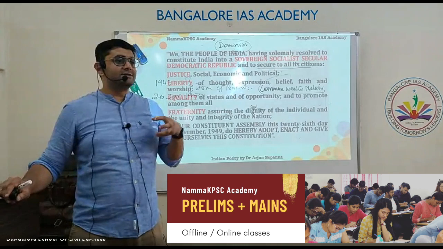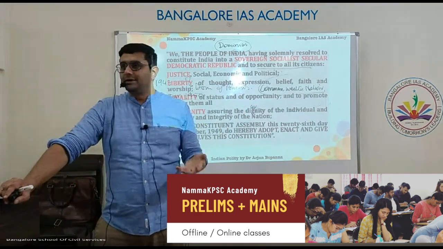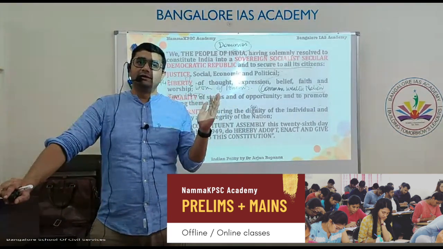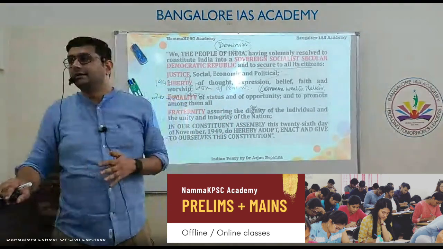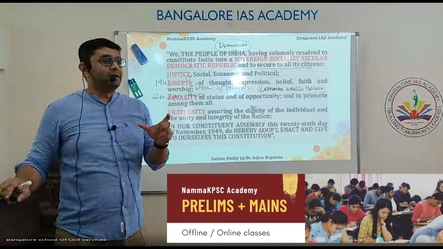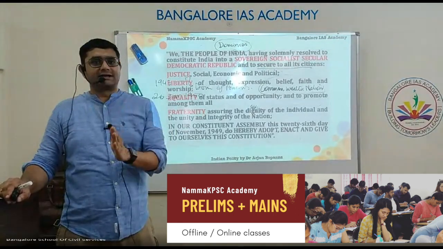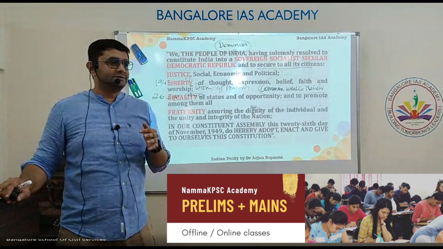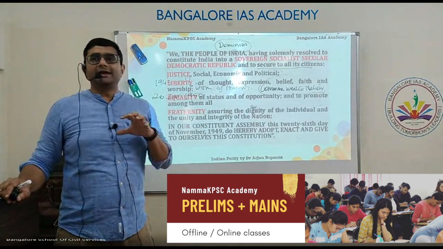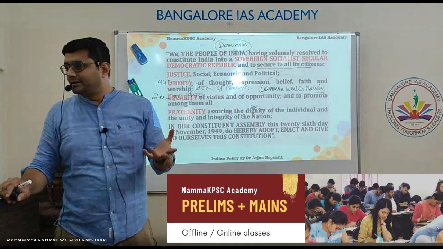When India was part of this Commonwealth, before 1947, it was a colony. After 1947 till 1950, it was a dominion. So what is a dominion? These countries are independent, but they have political ties with the British, like the head of the state being appointed by the British.